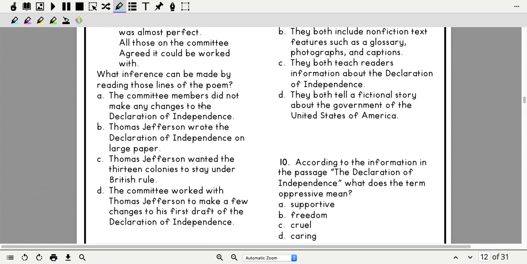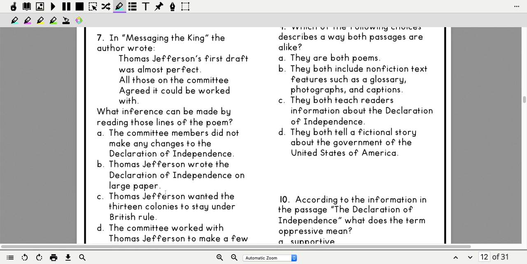A, the committee members did not make any changes to the Declaration of Independence. B, Thomas Jefferson wrote the Declaration of Independence on large paper. C, Thomas Jefferson wanted the 13 colonies to stay under British rule. D, the committee worked with Thomas Jefferson to make a few changes to his first draft of the Declaration of Independence.